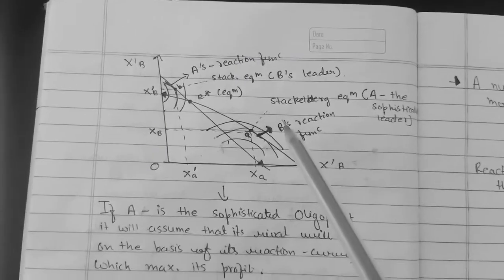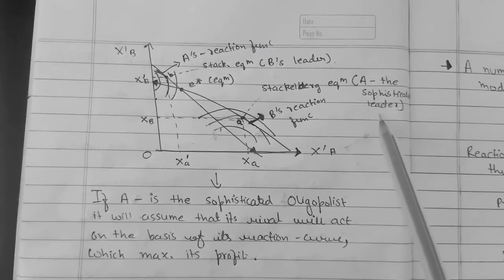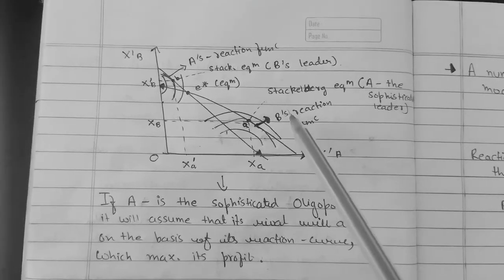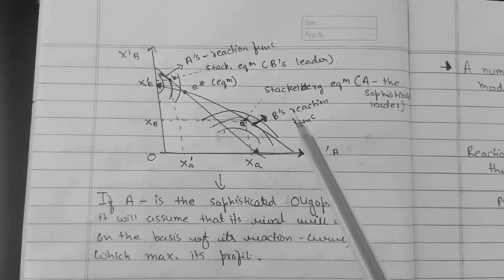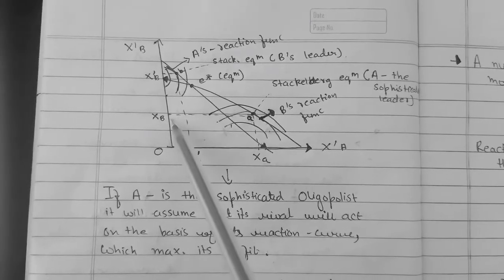This is the point where A is at the Stackelberg equilibrium position, where A acts as the sophisticated leader. If A acts as a leader and B acts as a follower, then A will be in this position and B will be in this position.